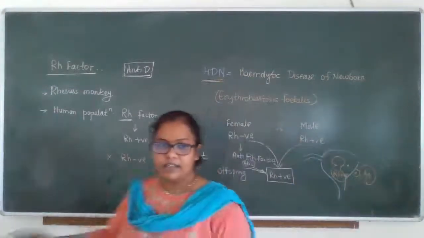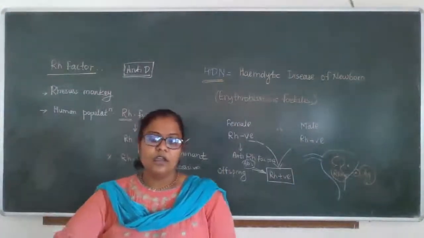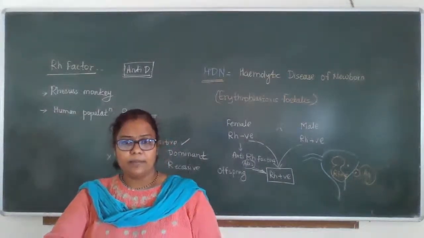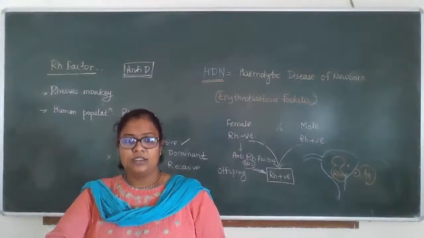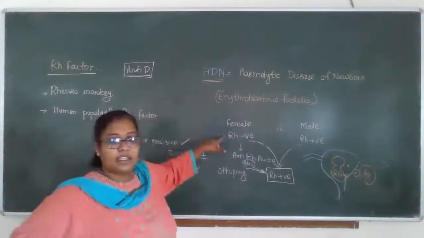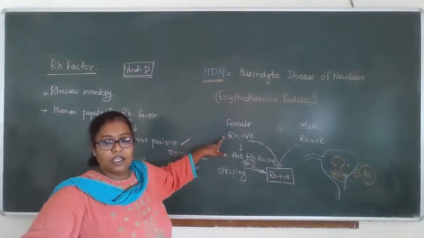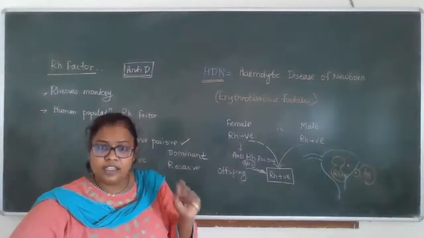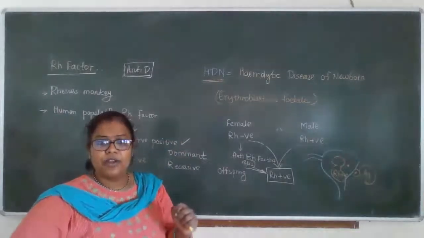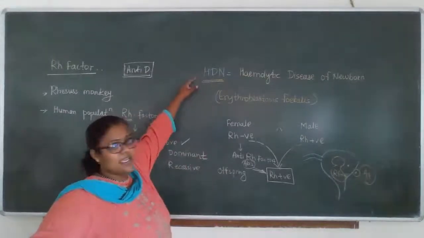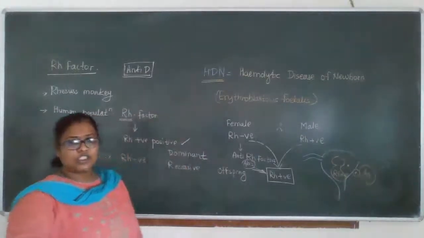Okay, so this is all related with the blood group, ABO blood group, and Rh factor incompatibility. That means this term is also called as a Rh factor incompatibility. Incompatible. Compatible means perfect match, and incompatible means mismatch. Okay, so Rh factor incompatibility leads into the SDN or erythroblastosis fetalis.